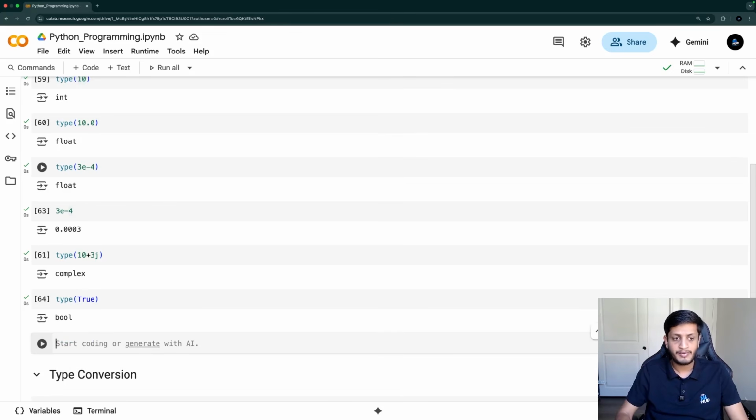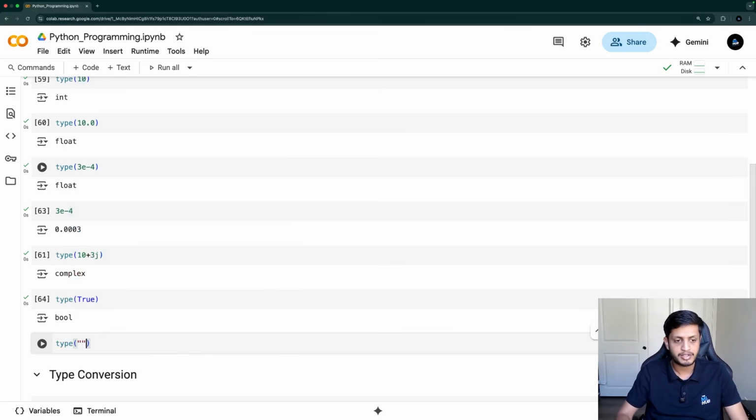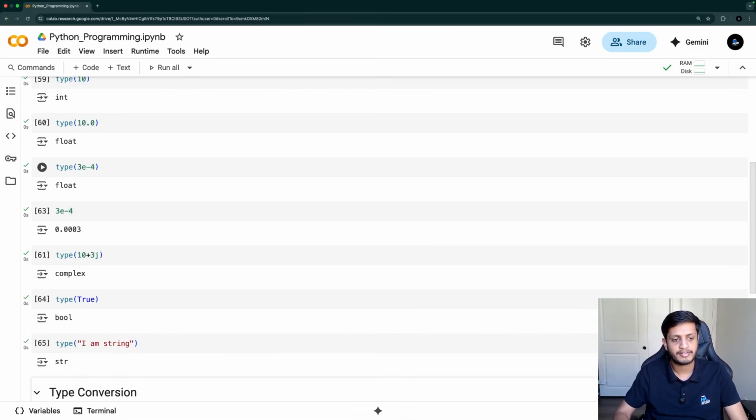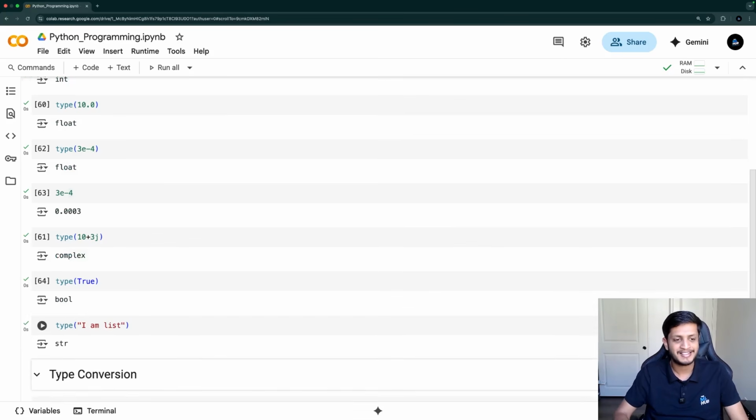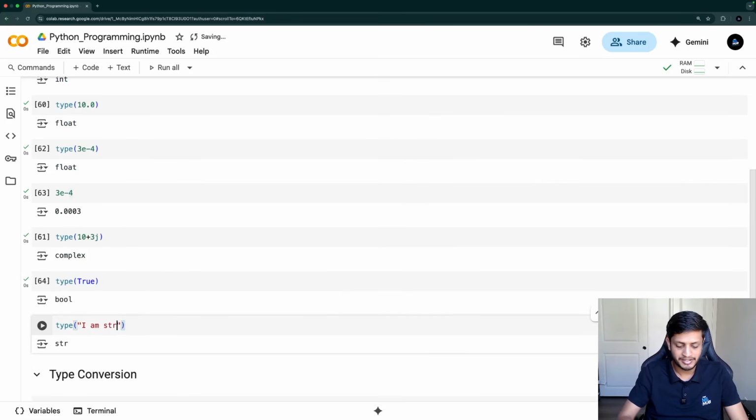Now coming to sequence data types. Firstly, let's use a string. You can use double quotes or single quotes to create a string. So if I just write I am a string here, and if I see the type, it is a string. It's not that I'm writing I am a string, that's why it is a string. Even if I write I am a list here, it will be a string because I've added it in double quotes. Okay, cool. So this is how you can create a string.